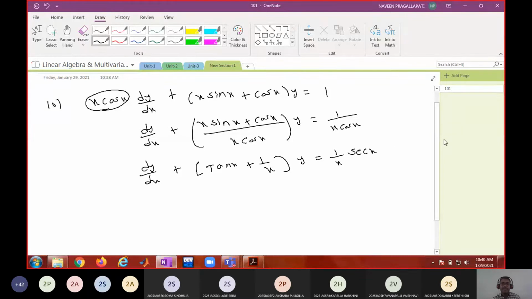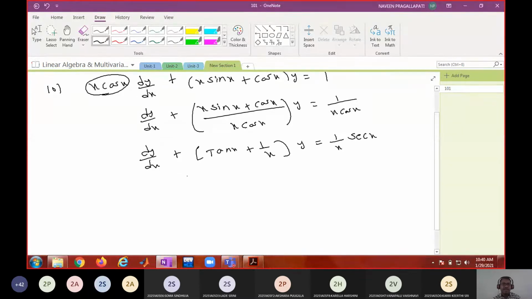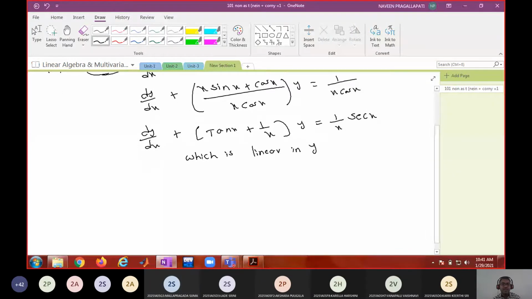Am I right? This is linear in y in standard form, with p of x equal to tan x plus 1 by x and q of x equal to 1 by x secant x.